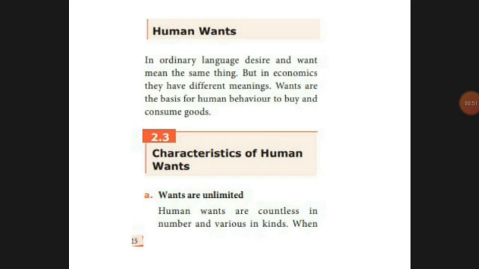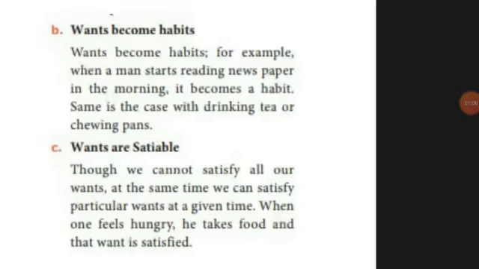First one is wants are unlimited. Usually our wants are countless. If we are satisfied with one thing, we'll go for the next thing. So we keep on buying more and more. So our wants are countless, unlimited.